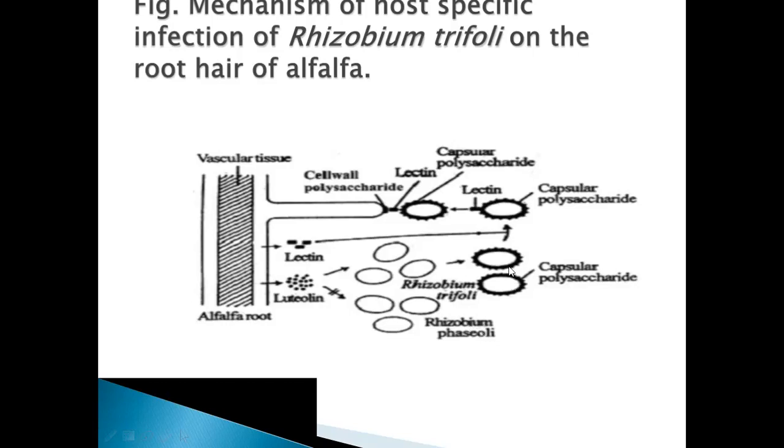The luteolin does not affect Rhizobium phaseoli, but it affects Rhizobium trifolii to produce a compound called lectin, capsular polysaccharide lectins on its cell wall. With the help of these lectins, they will get attached to the root hair.